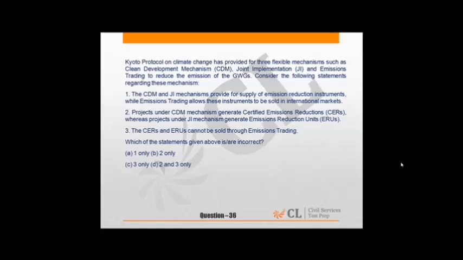Because the emissions reductions produced by the clean development mechanism are called certified emissions reductions, that is CERs, and reductions produced by joint implementation are called emissions reduction units, ERUs, and the reductions are called credits because they are emissions reductions credited against a hypothetical baseline of emissions. So CERs and ERUs can be sold through emissions trading. Answer is C. 3rd only is incorrect.